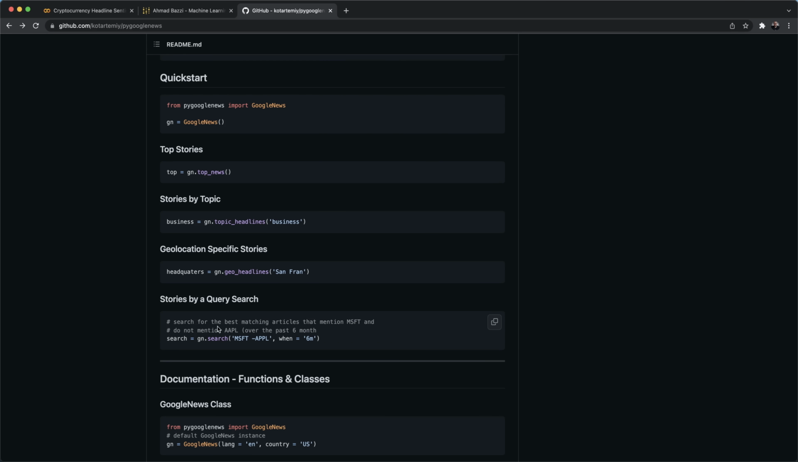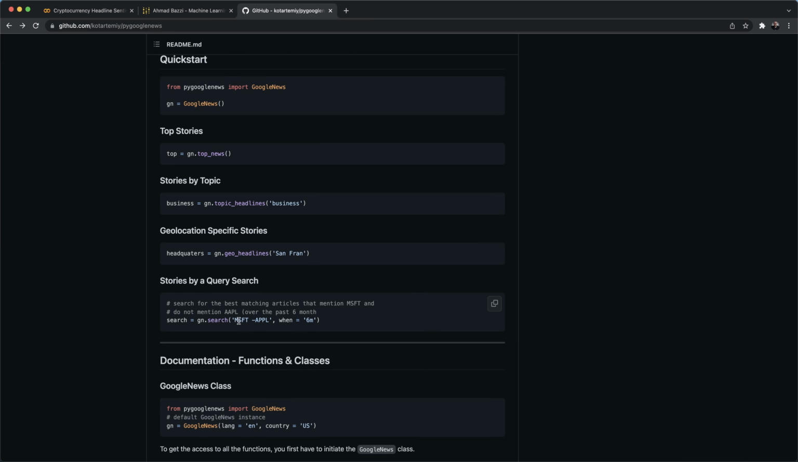What the documentation is telling us is that you can search for the best matching article that mentions a specific, I don't know, ticker or something. Let's say you're interested in articles that mention MSFT, but at the same time do not mention Apple. You can do that over the past 6 months. So you can get all headlines over the past 6 months that mention MSFT and do not mention Apple.